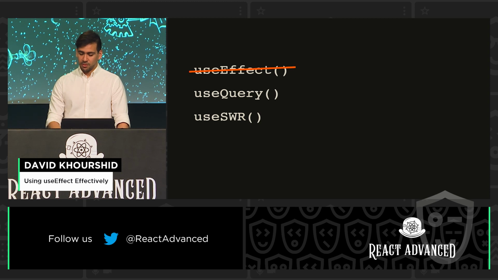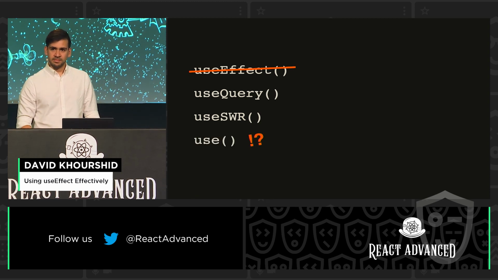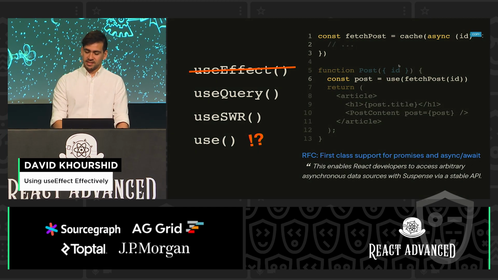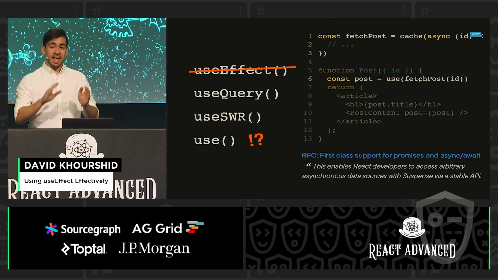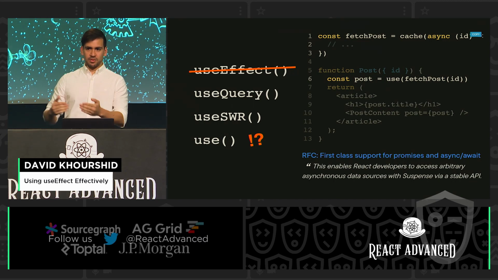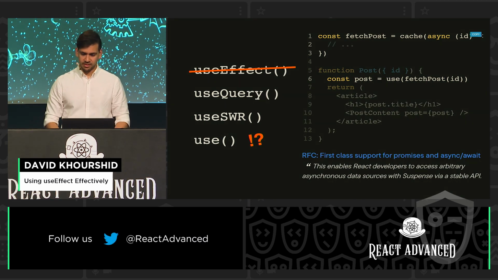Next.js has useSWR, or just use. Right? This is going to happen in the future. If you're not familiar with the use hook, it basically acts the same, or this is going to be the new upcoming way of doing Suspense. I think it's in RFC. React might kill it. They like doing the whole Google thing where they kill stuff. Just kidding. They've shipped a lot of really great stuff.